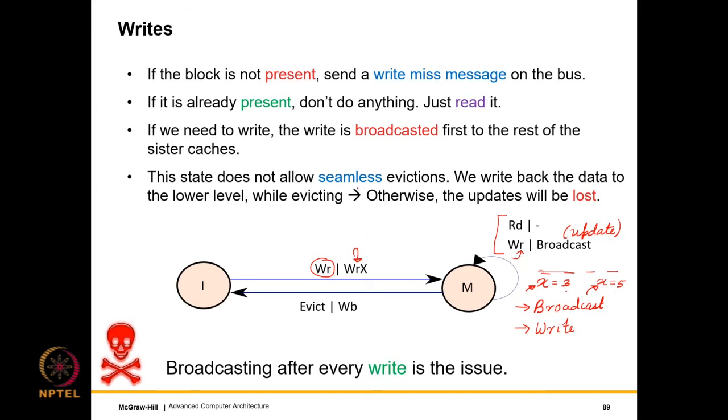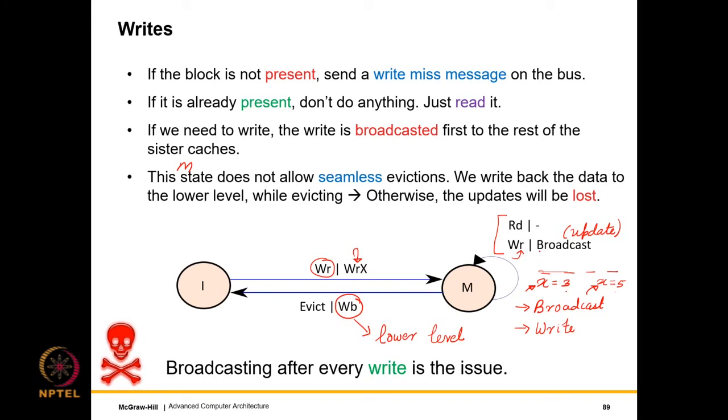All right. Then the M state. This state, which is the M state, does not allow seamless evictions, in the sense that if the block needs to be evicted, well, in this case, the block has been modified. So if we evict the block, we don't want to lose the update. Because we do not want to lose the update, we write it back to the lower level. So seamless evictions in this state are not actually allowed. So we write back the data to the lower level while evicting. Otherwise, the update will be lost.